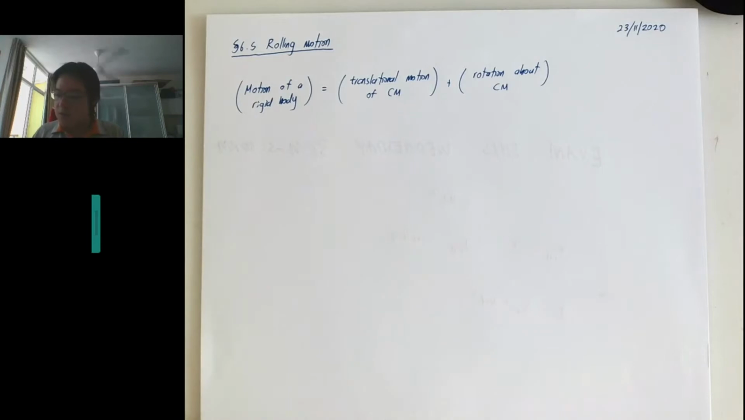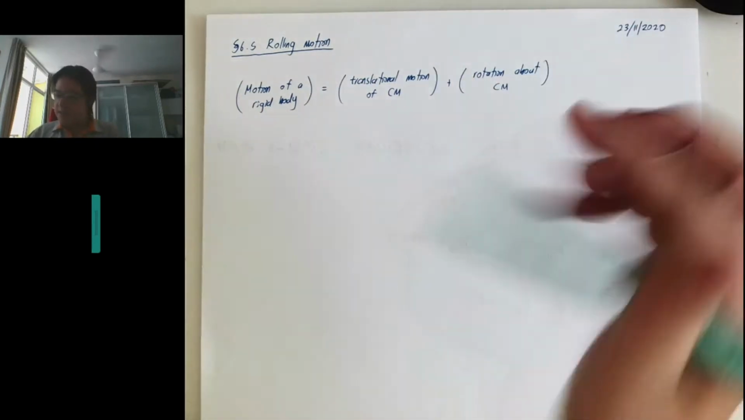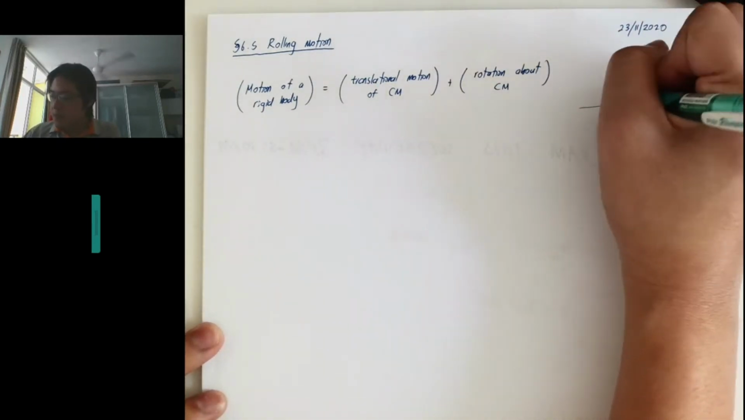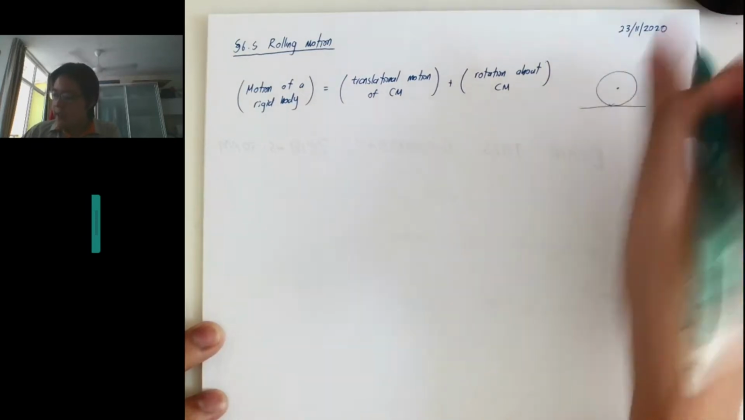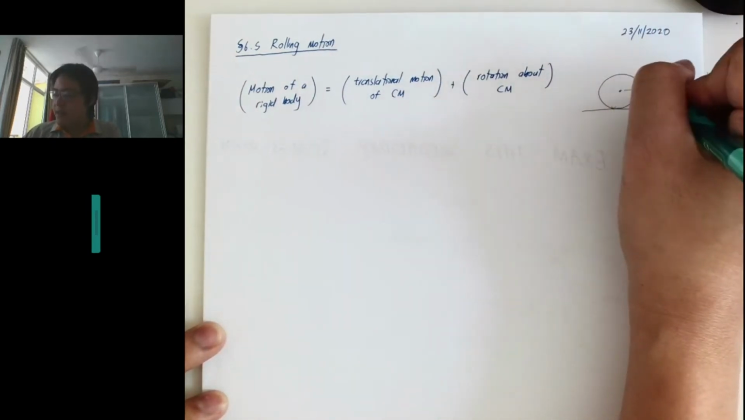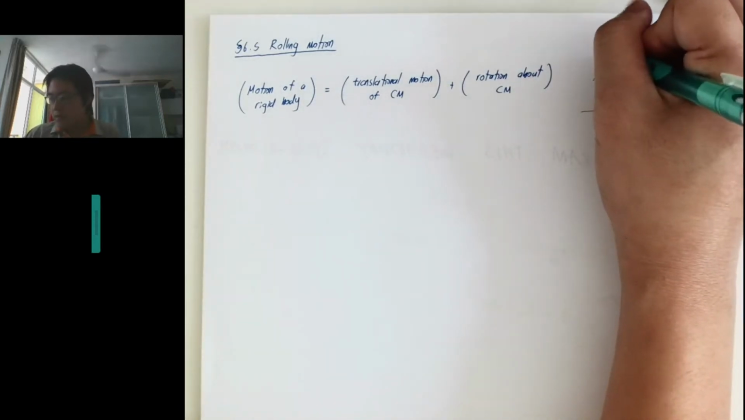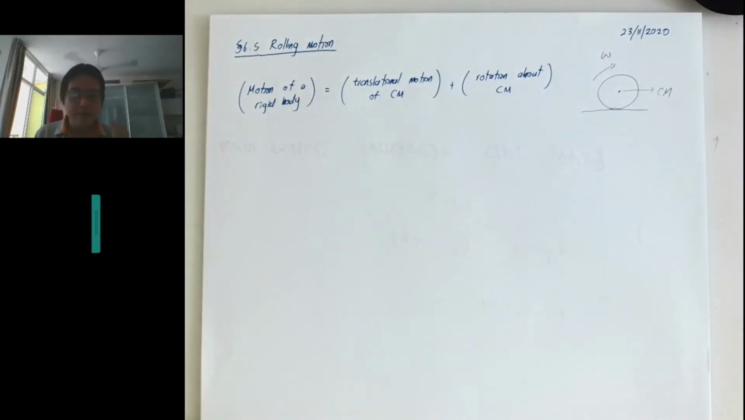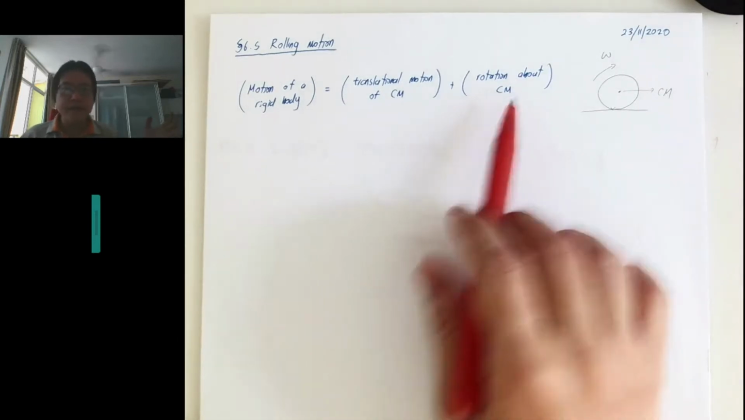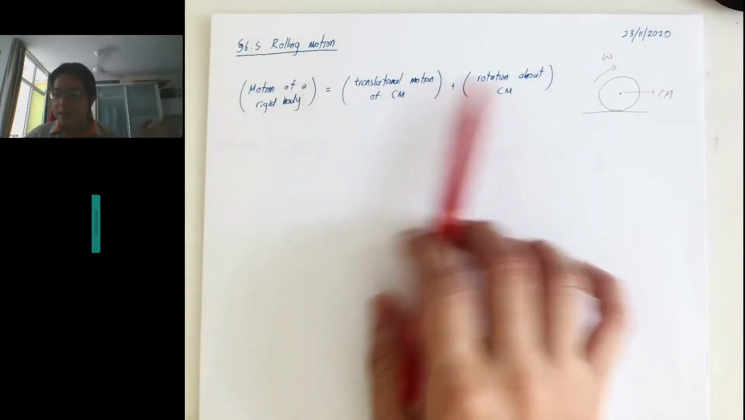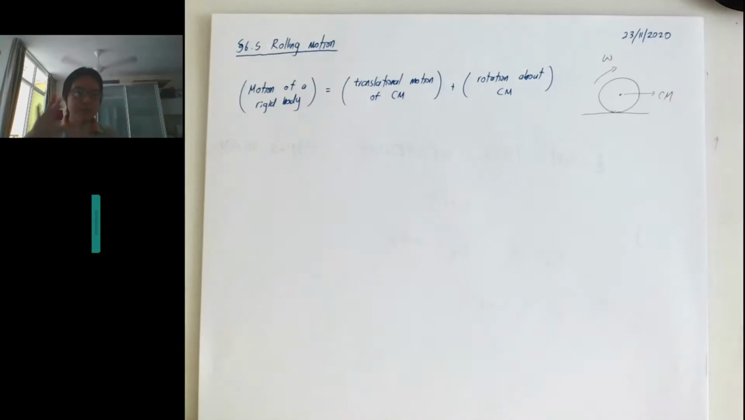Okay, so usually what you see is an object rolling along some surface. The center of mass is going in some direction, and at the same time it is also rotating with some angular velocity. So the way to solve a rolling motion is, usually students find it very confusing, because right now we are mixing 2 types of motion at the same time, so it's very hard to imagine how the situation works.